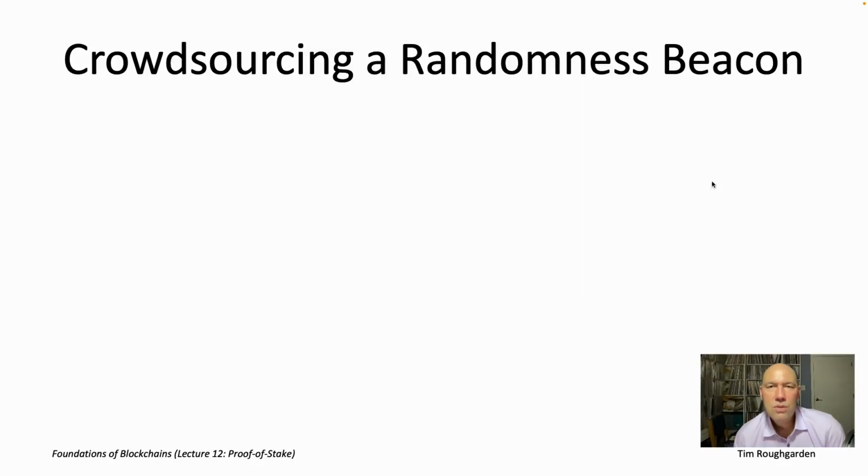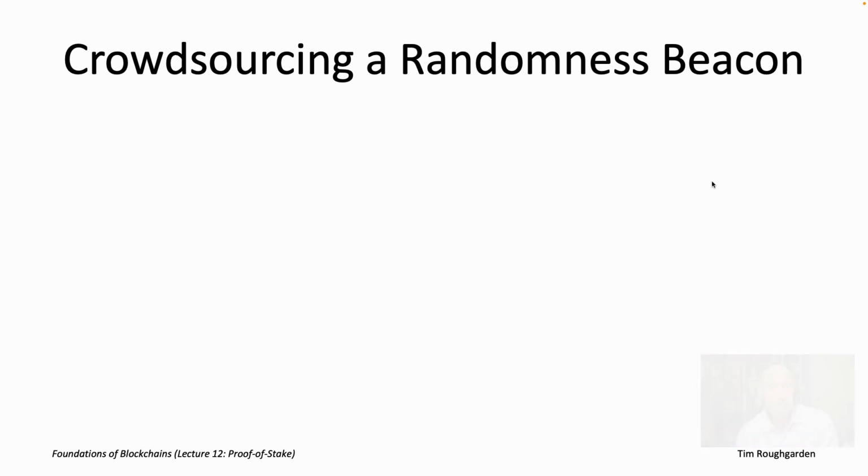So that brings us to the final topic in part 2 of lecture 12, which is going to be one more approach to implementing an approximation of a randomness beacon. And specifically in the last video, we talked about the idea of taking R sub t as being derived from a VRF output or signature from one or multiple recent block proposers.